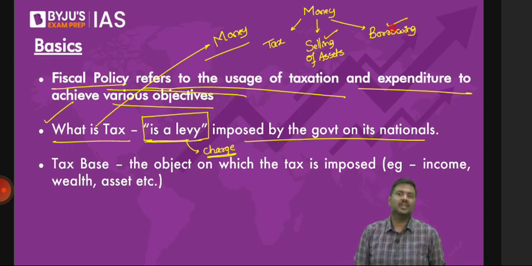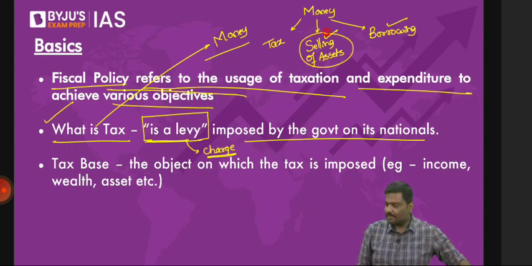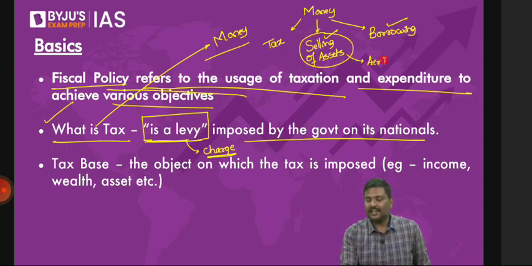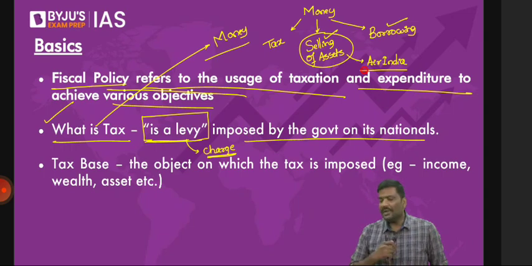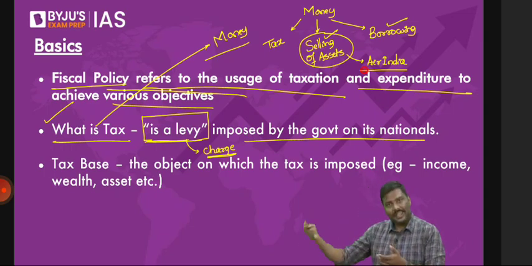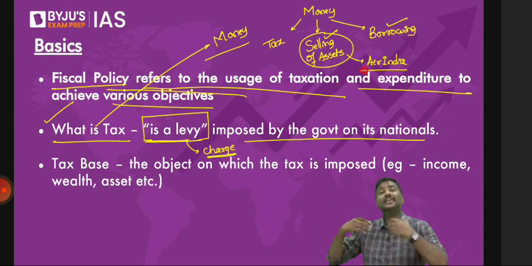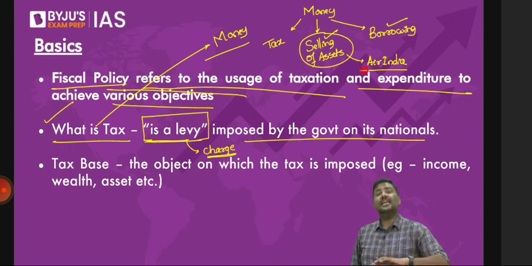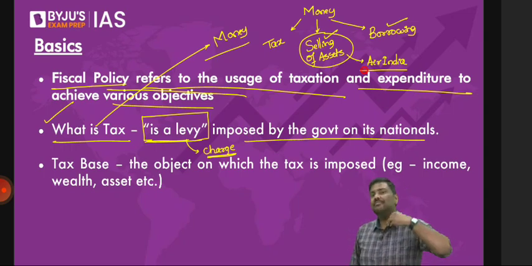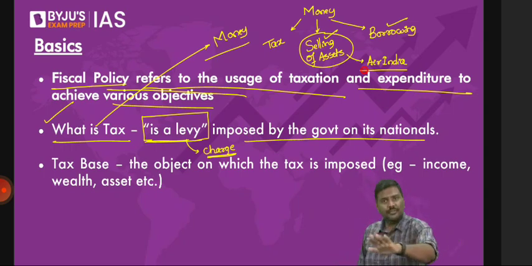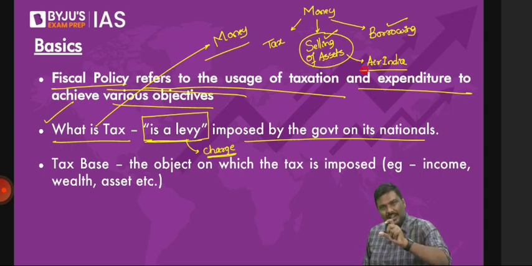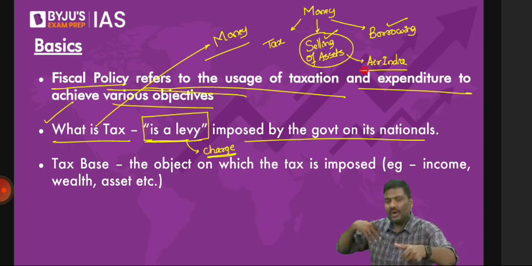Now, if you sell the asset, can I give you a parent office example? Air India. When I say selling of the asset, I'm basically talking about Air India. Government of India will sell companies. Government will sell Air India. It has already sold. Imagine in the future, government will also sell LIC, Life Insurance Corporation. In future, government will sell, let's say, Steel Authority of India Limited. Government will sell many of the companies which are under the ownership of government. Technically, there's a term called disinvestment. Let me not introduce it now. When I take up industries, I will tell you what is disinvestment, etc. I'll tell you all of it. Don't worry, don't panic now.